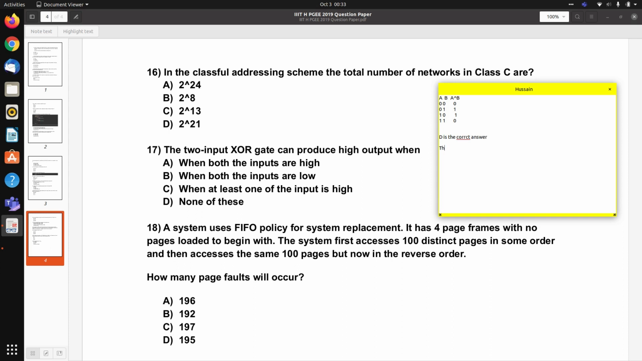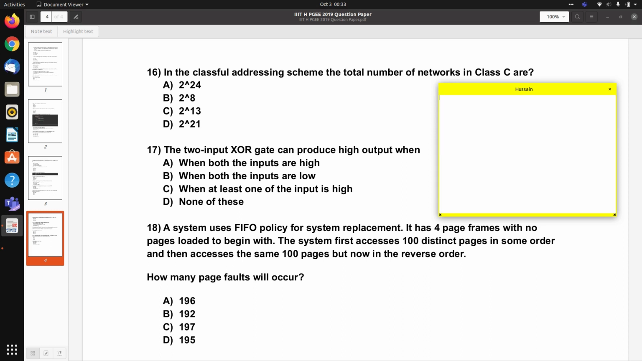So the output of XOR is high when exactly one of the inputs is high, right? So D is the correct answer here.